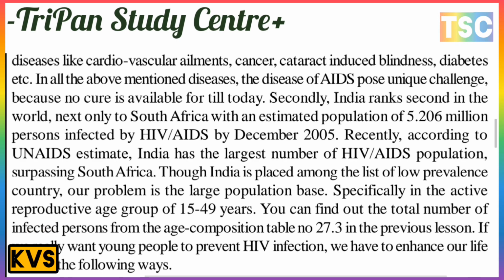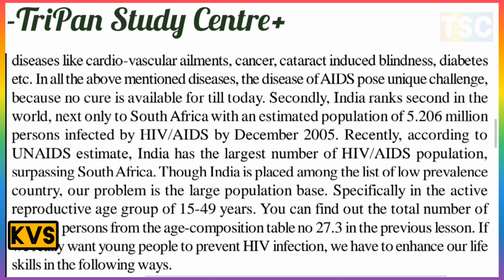And recently, according to the UNAIDS estimate, India has the largest number of HIV/AIDS cases in its population, surpassing South Africa. Though India is placed among the list of low prevalence countries, our problem is the large population base, and especially the active reproductive age group of 15 to 49 years. This is also important: the active reproductive age group of 15 to 49 years.